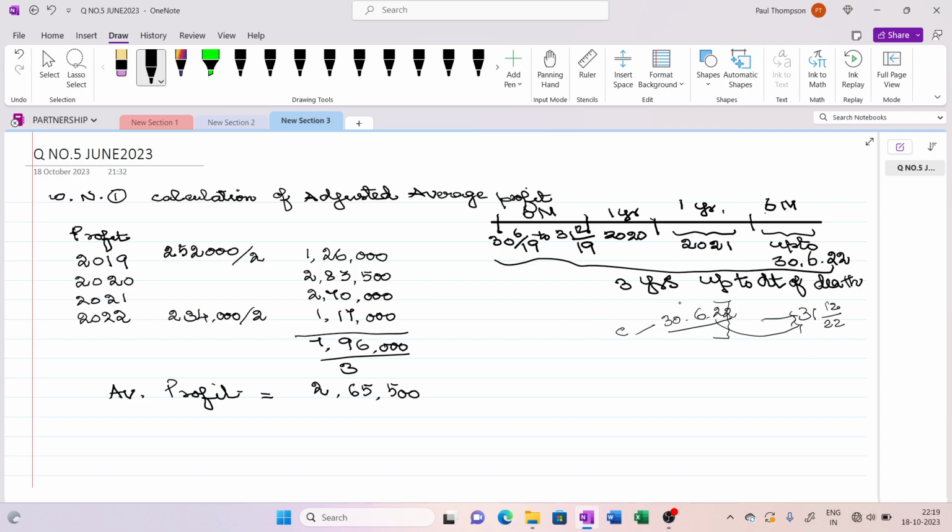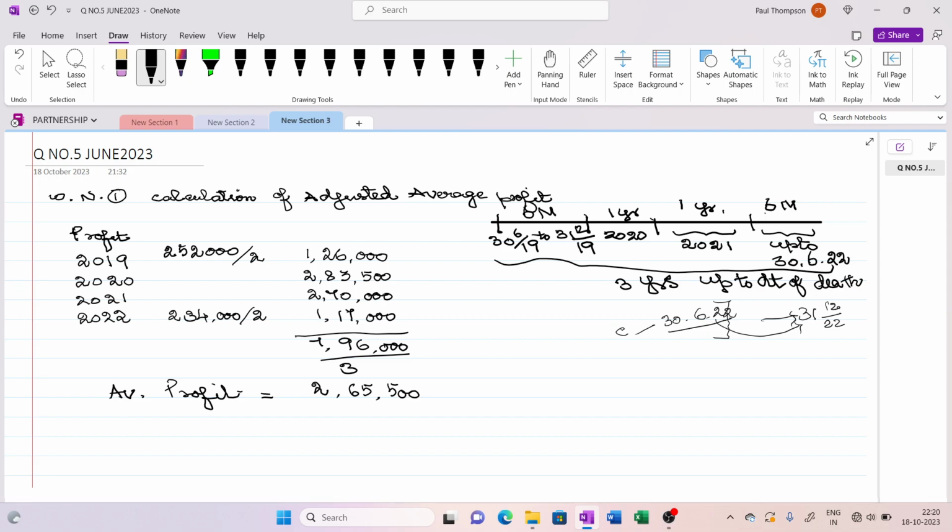Then for the capital employed, they say that when you calculate the average profit, you have to deduct interest on capital employed at the rate of 10% per annum. And they say that a fair remuneration of each partner should also be deducted. Then we have to find out the average profit. That means you have to adjust the average profit for interest on capital employed and fair remuneration to the partners.